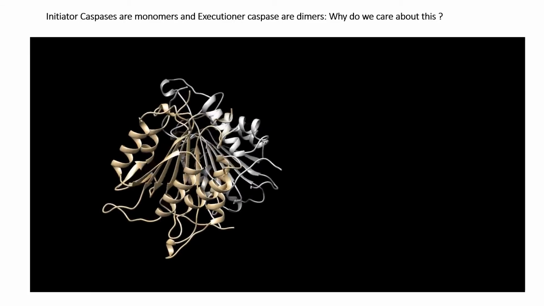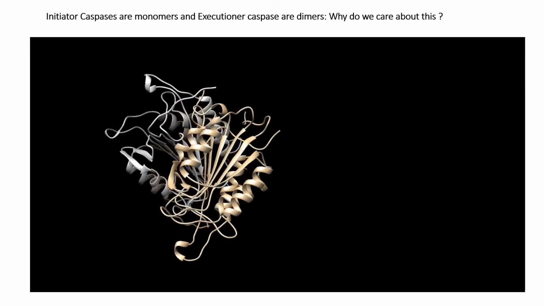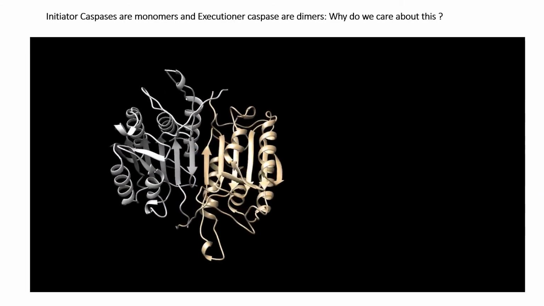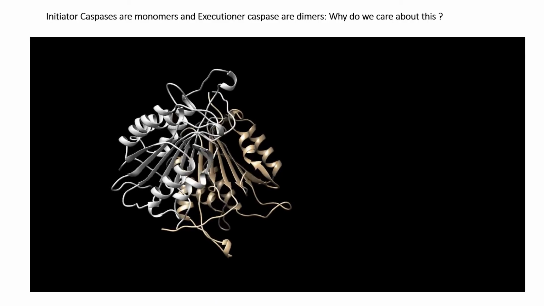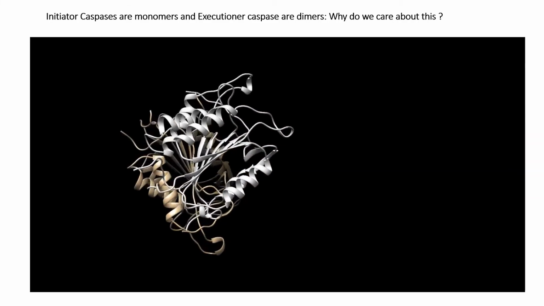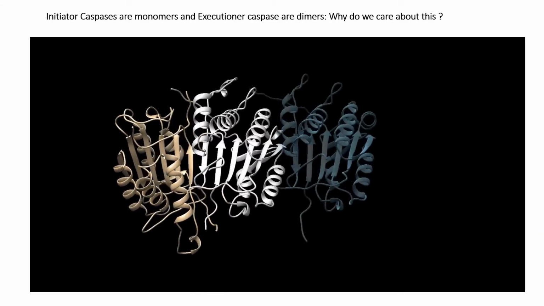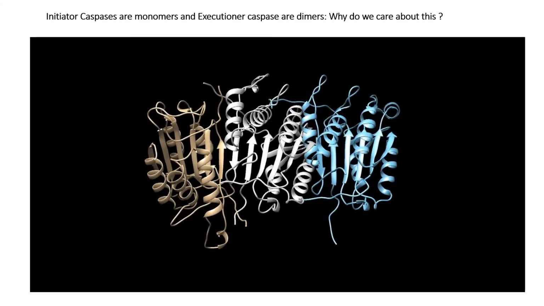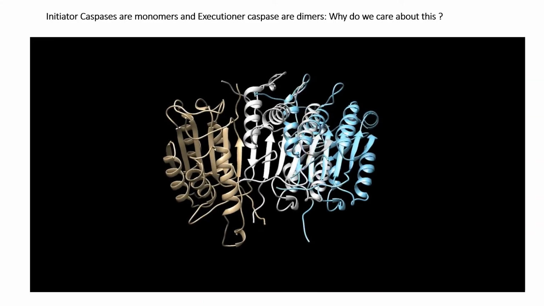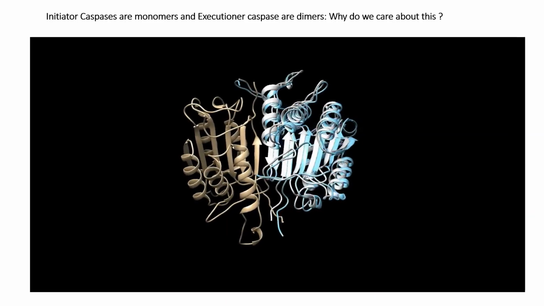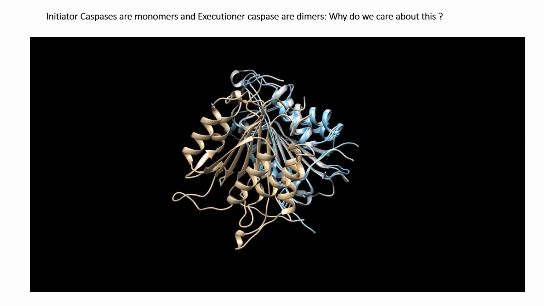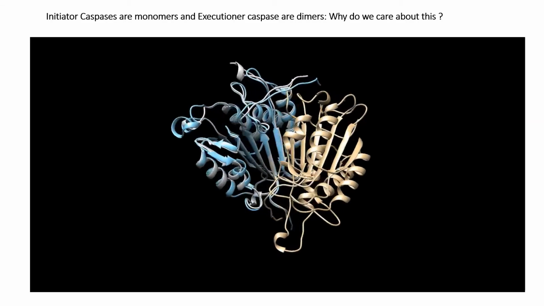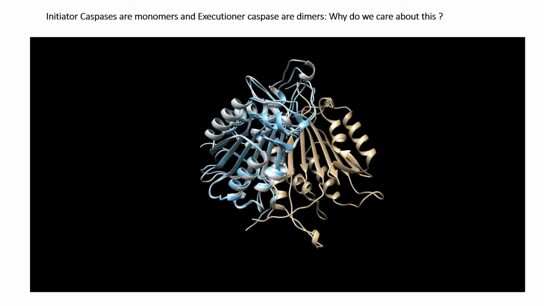For caspases to be activated, they have to become a dimer. Here we have an executioner caspase 3 in gold and gray. Executioner caspases are already dimers under physiological conditions, whereas in blue we have caspase 8, which is a monomer. So these monomers undergo dimerization at the disc with their dead domains by the proximity induced dimerization.